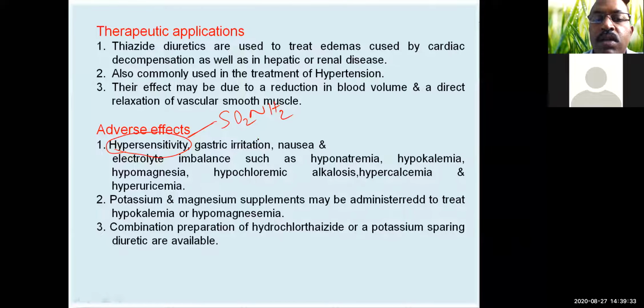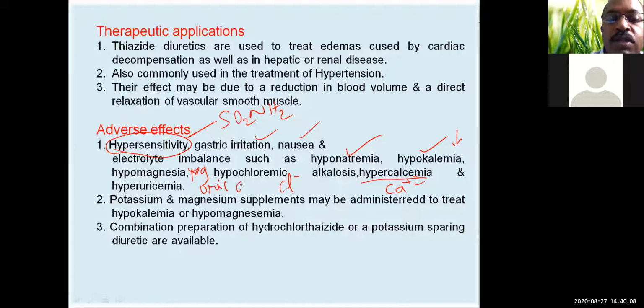Then other adverse effects are gastric irritation, nausea, and electrolyte imbalance such as hyponatremia, hypokalemia, and hypomagnesemia. That means reduced concentrations of potassium, which is hypokalemia, and reduced concentrations of magnesium, which is hypomagnesemia. Then hypochloremic alkalosis, that is reduction of chloride ions. Then hypercalcemia, that is retention of calcium ions. And hyperuricemia, that is higher uric acid concentrations.